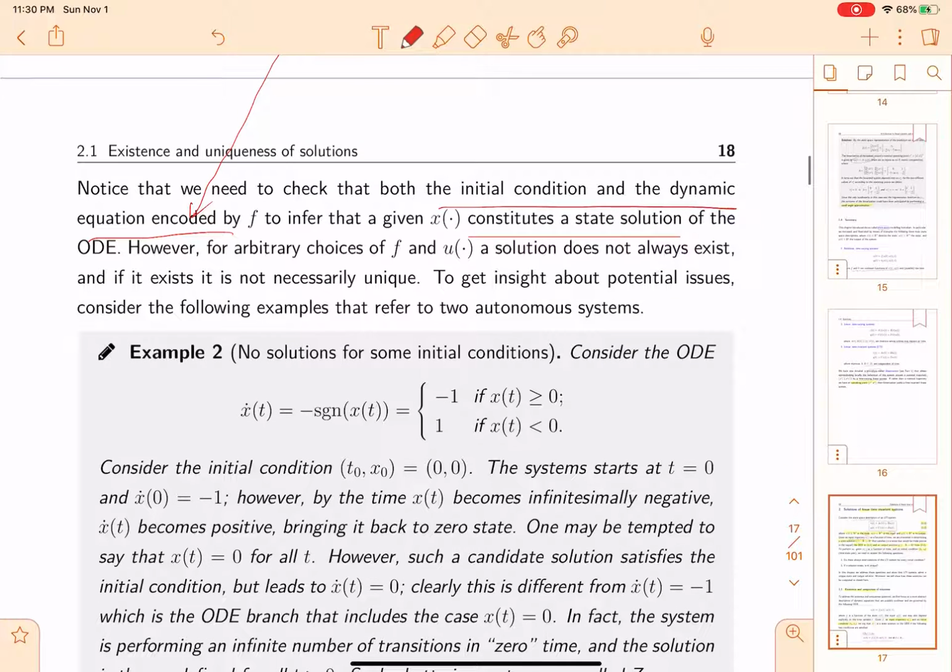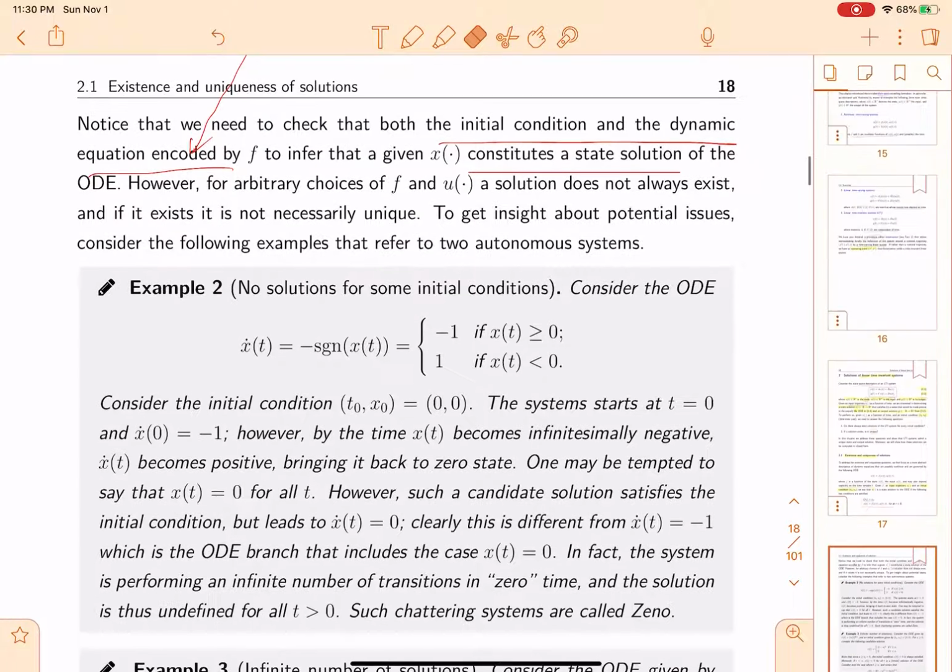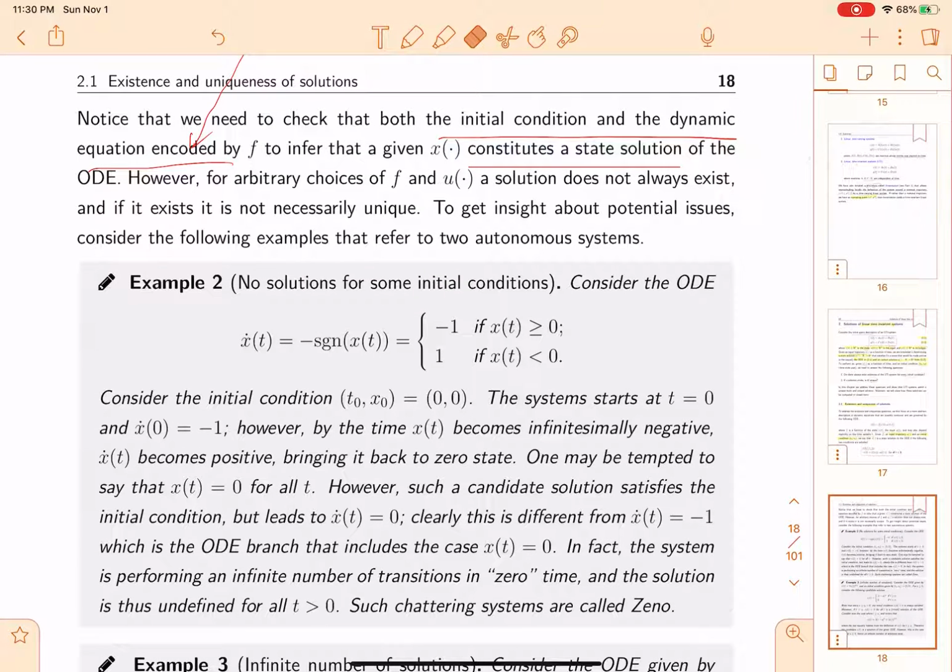Okay, let's see an example with no solutions for the initial conditions. Here we have a sign function, which is -1 and 1 when x is bigger than 0 and when x is smaller than 0. Consider a solution where x(t naught) is 0, and the system starts from t equals naught, with x naught equals -1.